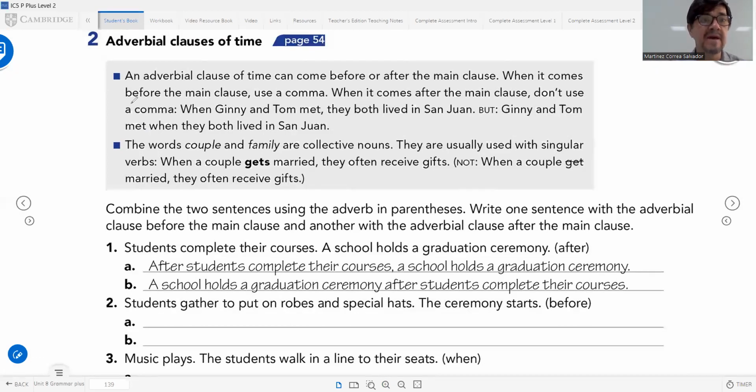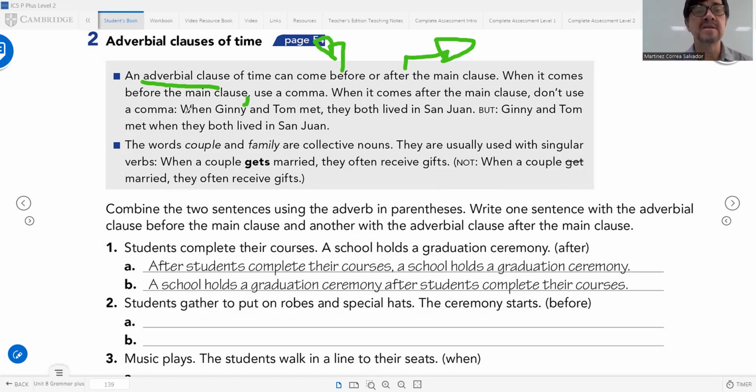Here we have that an adverbial clause of time can come before or after the main clause. When it comes before the main clause, use a comma. When it comes after the main clause, don't use a comma.